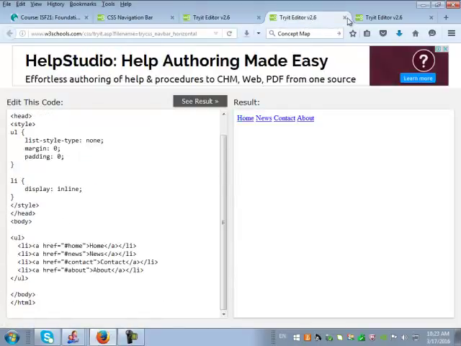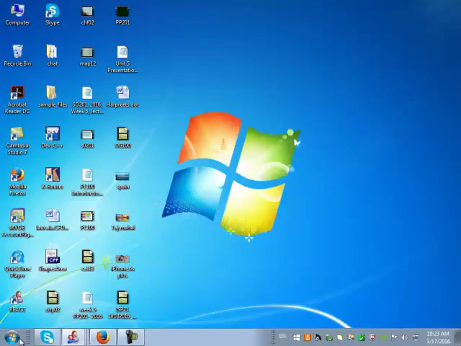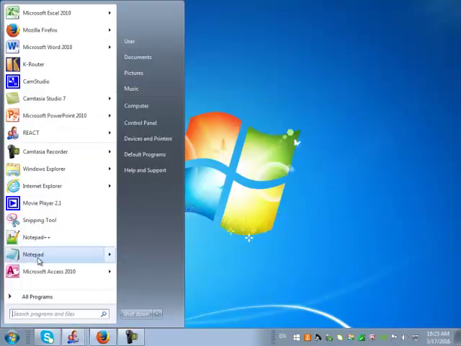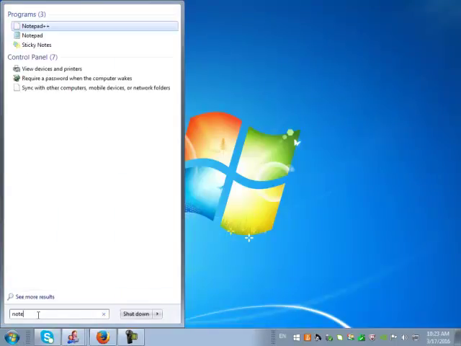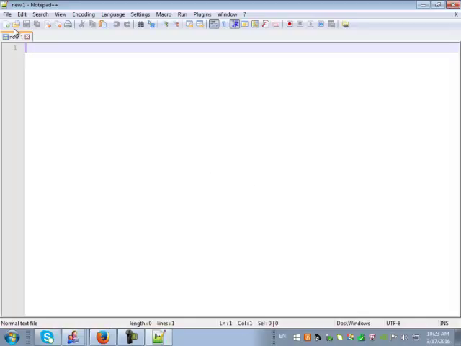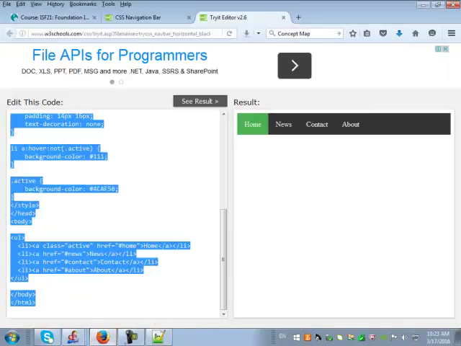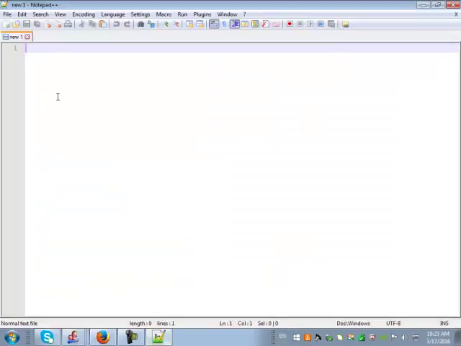Now let's try and do these things separately in our notepad editor. Let me just launch our notepad editor. Where is the notepad? Notepad++, I can see it right on top. Enter, and I'm going to create, say, 4 web pages. So let me just create this web page and copy this code here. Just copy this entire thing and paste it in my Notepad++.